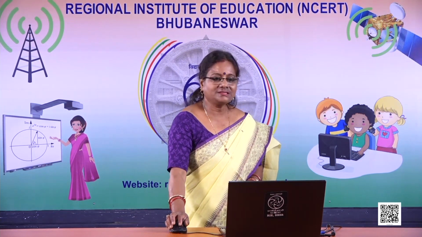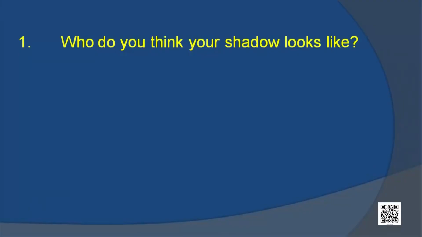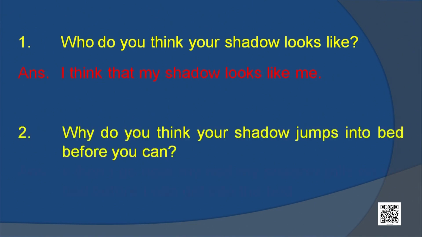Now let's see certain questions. Who do you think your shadow looks like? I think my shadow looks like me. Why do you think your shadow jumps into the bed before you can? When I go near my bed, my shadow falls on the bed before I can get into the bed.